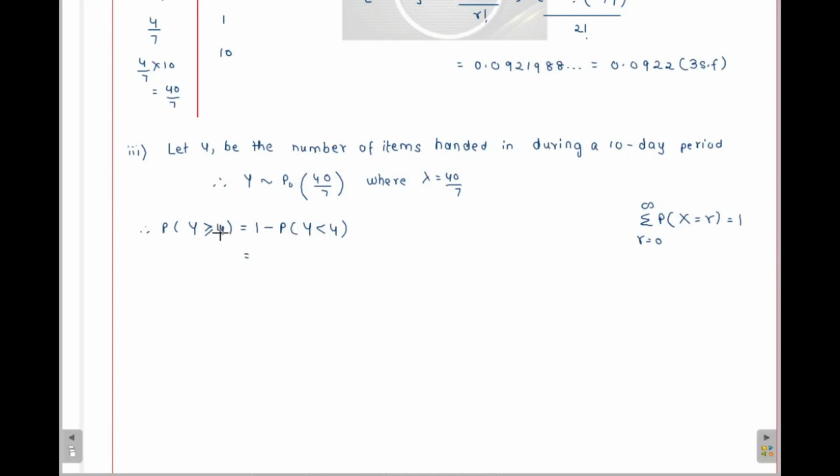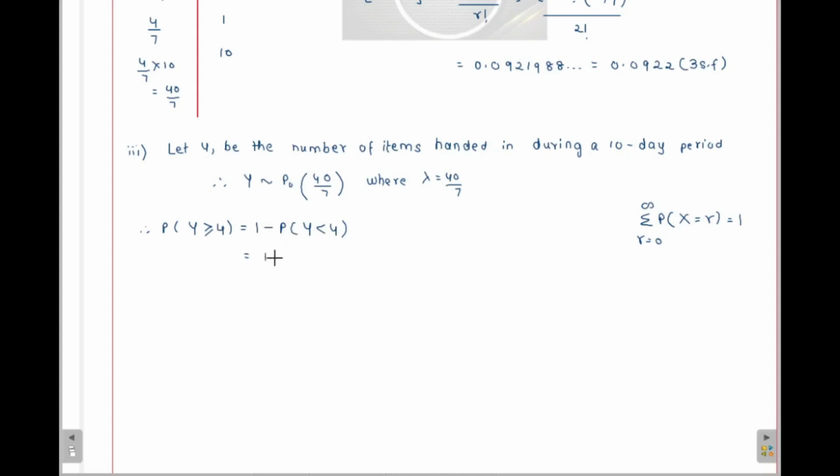Why am I doing this? Because for greater than or equal to 4, I can't find it directly, since it can be 4, 5, 6, 7, it can be anything. 4 or more than 4. So practically I can't find that directly. So what we do is we say 1 minus probability of y less than 4.